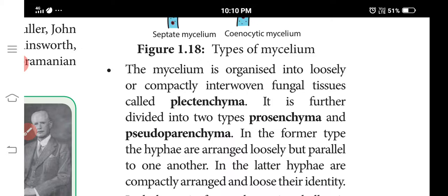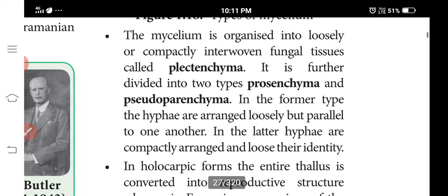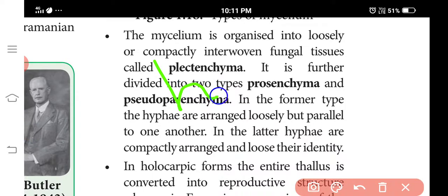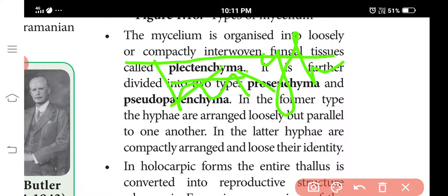So we will discuss septate and aseptate mycelium. Now we are discussing the higher mycelial forms. The higher mycelial forms get organized into loosely or compactly interwoven fungal tissues, called plectenchyma. The plectenchyma can be divided into two types: prosenchyma and pseudoparenchyma.